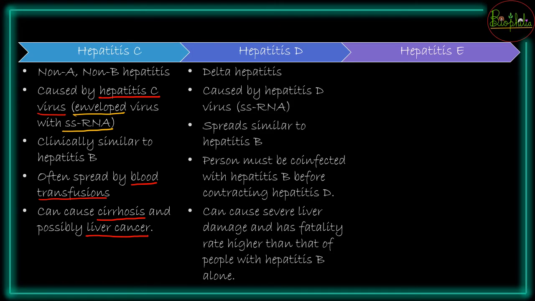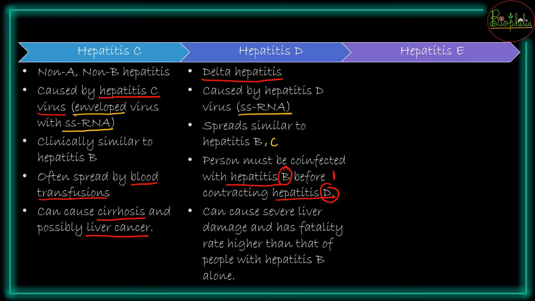Then comes hepatitis D, which is called delta hepatitis, caused by hepatitis D virus. Again it is a single stranded RNA virus, and it spreads similar to hepatitis B. That is nothing but blood transfusions, similar to B, or you can also say similar to C. So the person who has contracted hepatitis B is the one who will contract hepatitis D. Whoever has had B will get D, and whoever has not had B will not get D. So before contracting hepatitis D, you should have hepatitis B, then you can come to D.